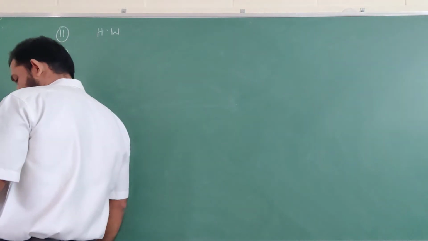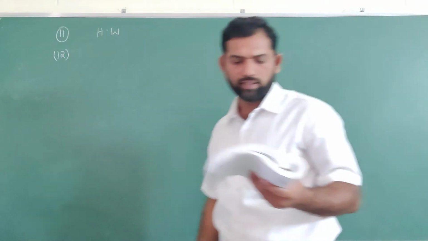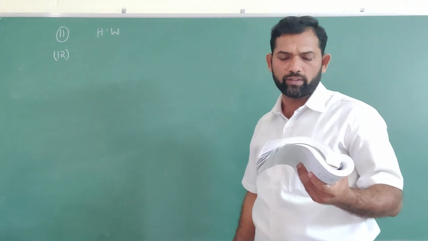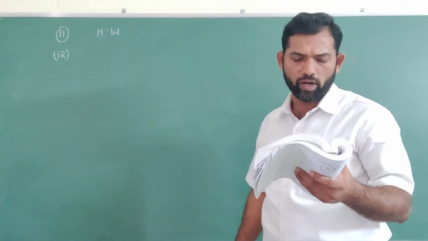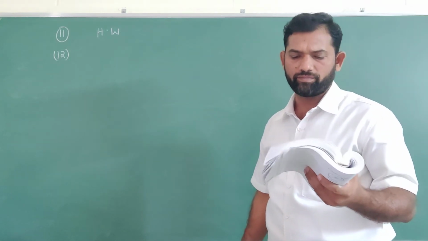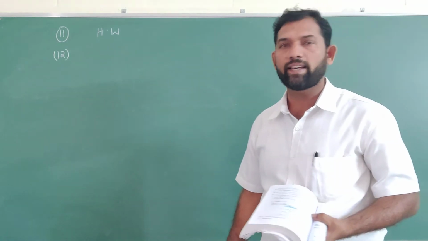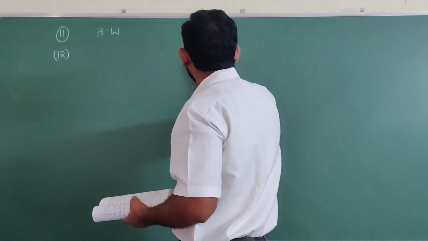Find the equation of the circle with radius 5 whose center lies on the x-axis and passes through the point 2, 3. Center lies on the x-axis, so you draw a rough diagram.